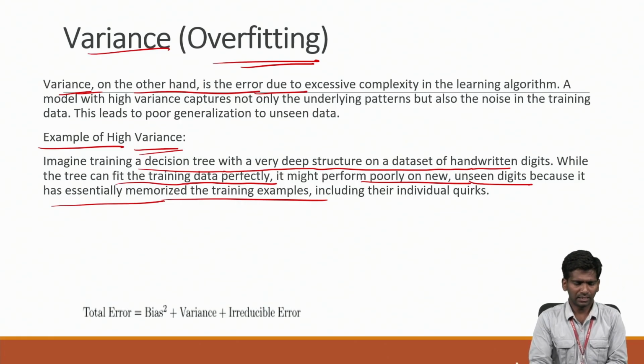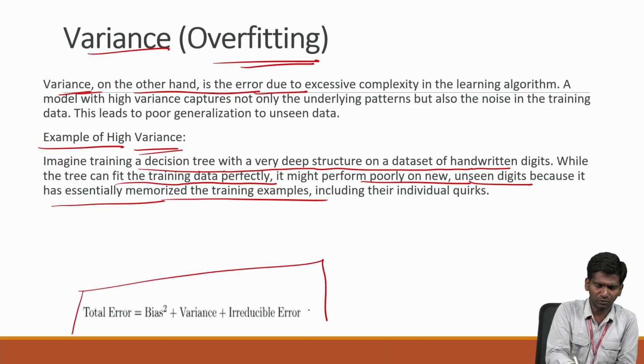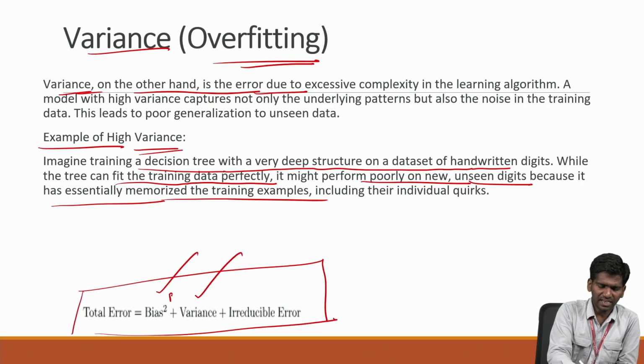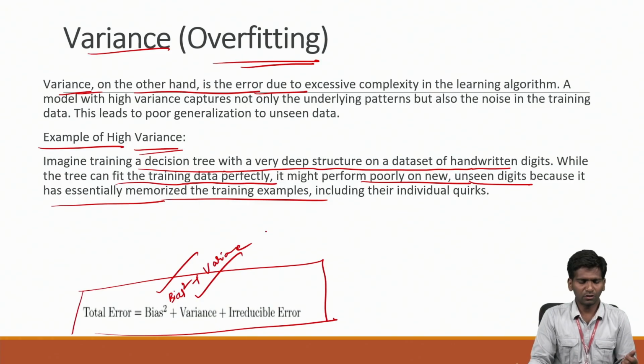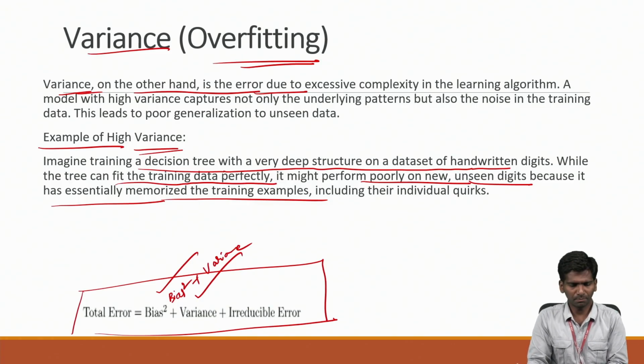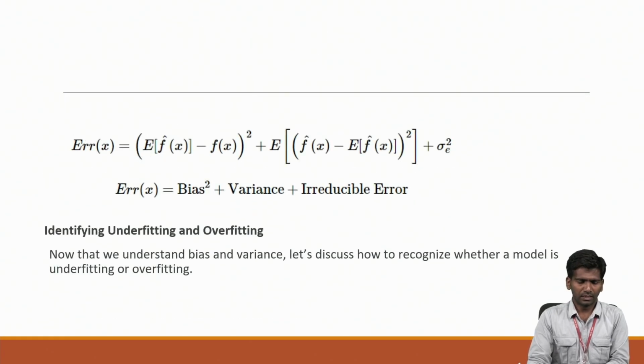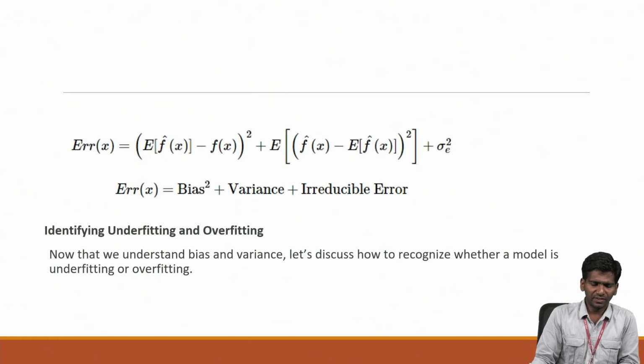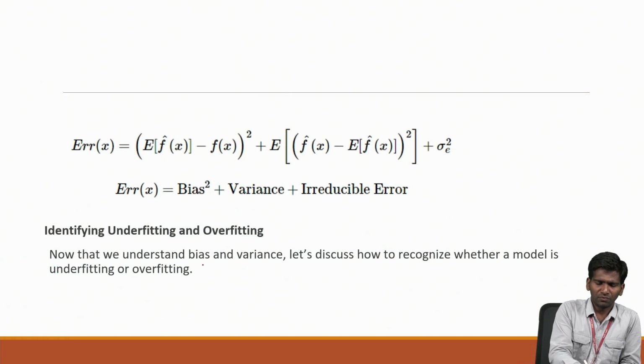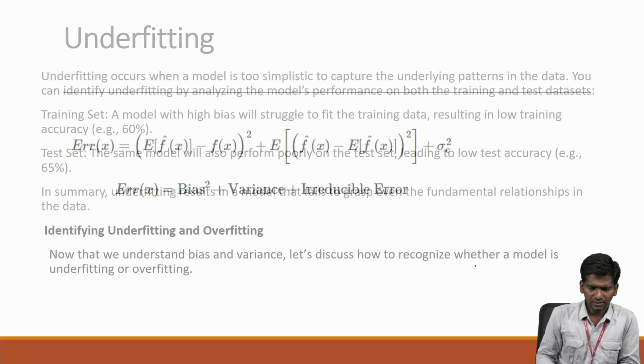Let us see the total error. We calculate total error from bias and variance: bias square plus variance. So, identifying underfitting and overfitting, we can understand bias and variance. Let us discuss this.